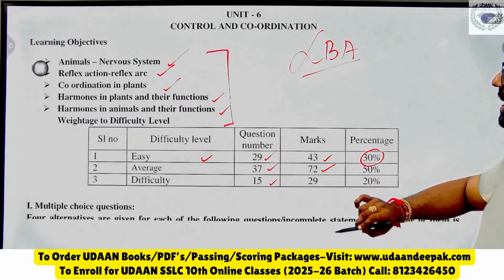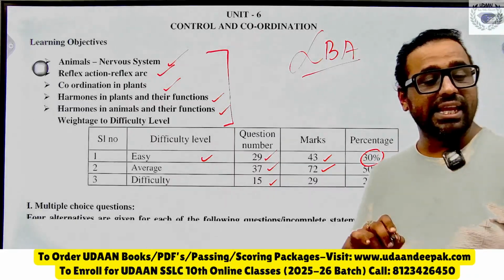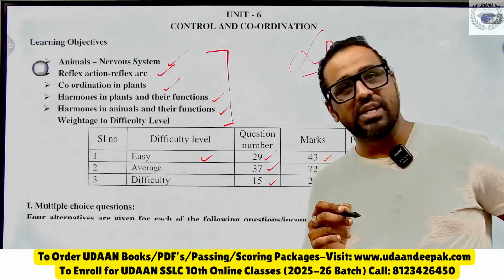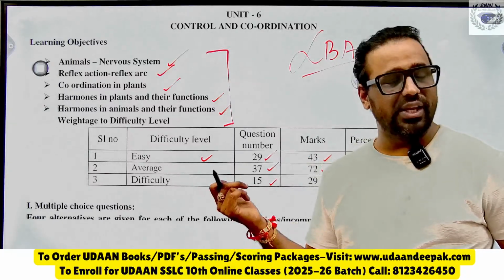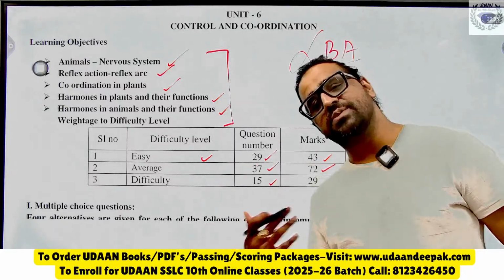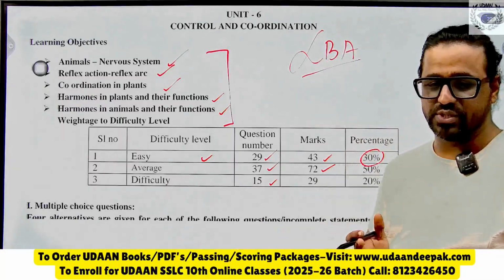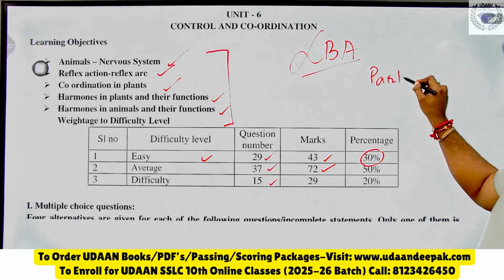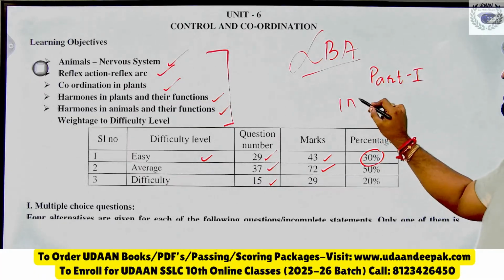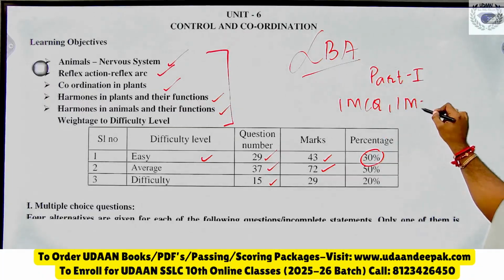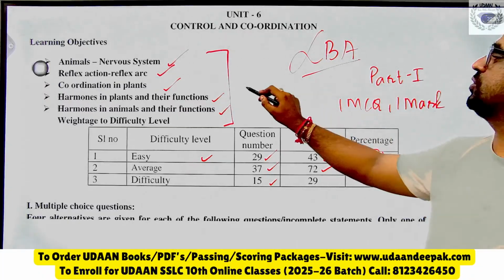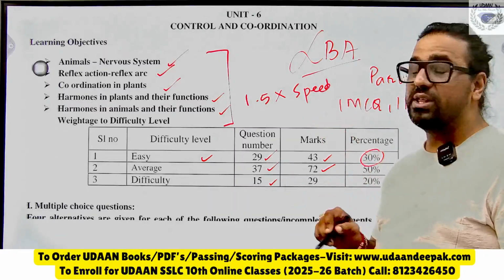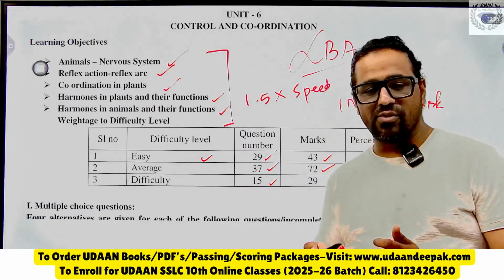Now you see here the most important thing in LBA. I have started with this only, that is control and coordination. Subsequently, I will do the life processes, no issues. Now, all the questions, this is part one of my discussion in which all 1 mark questions and MCQs, 1 mark questions I will be discussing, and I want you to see this video in 1.5x speed so that you can finish all the questions in one shot.